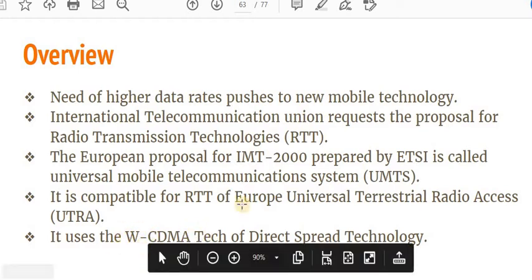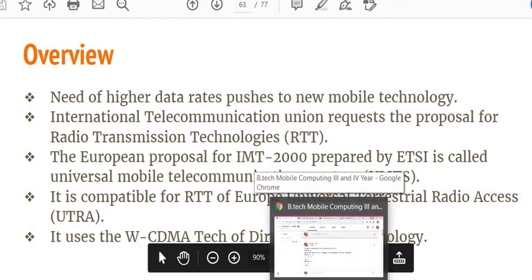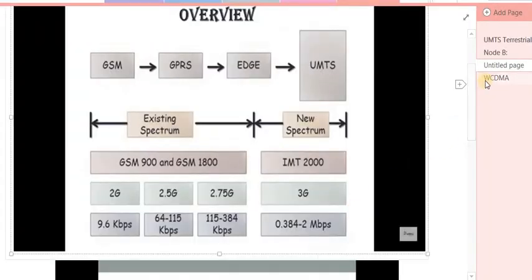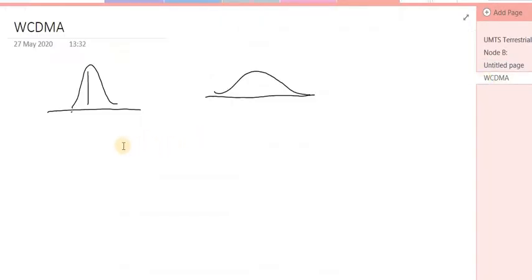So what is called wideband? We have to use some spreading codes here. This spreading code has to be XORed with our ongoing signal, and it makes our signal into a wide spectrum, a direct wide spectrum. Initially our signal is in the form of narrow band, and after using the spreading codes and getting XORed with the communicated signal, it spreads as a direct spectrum in this way. That is called WCDMA, wideband code division multiple access.